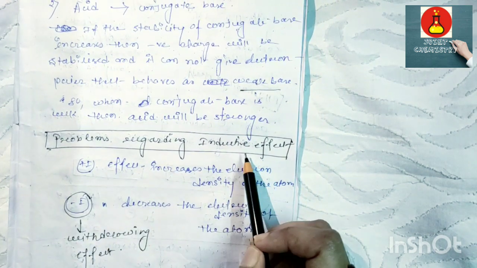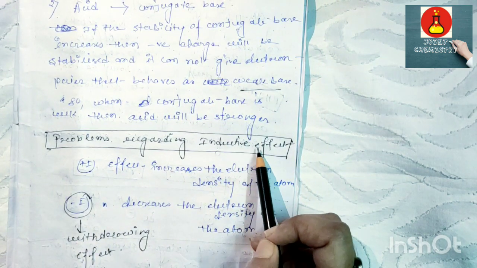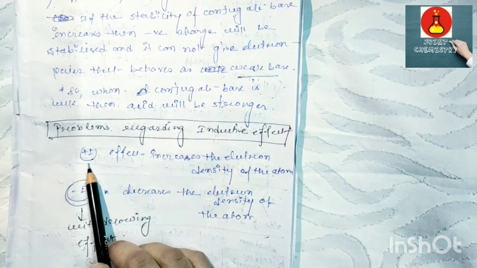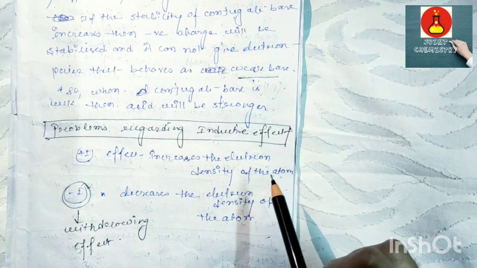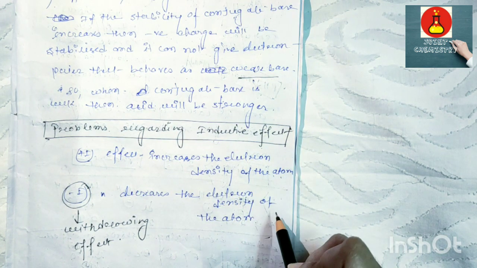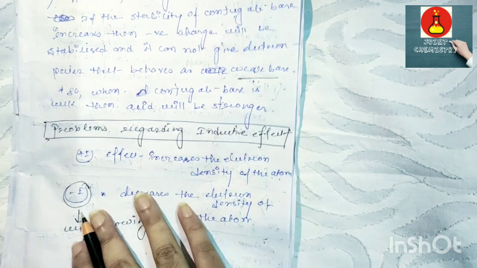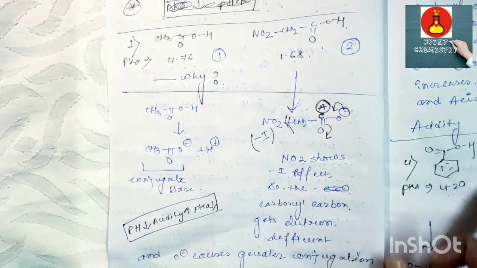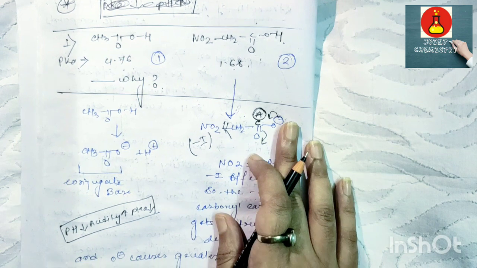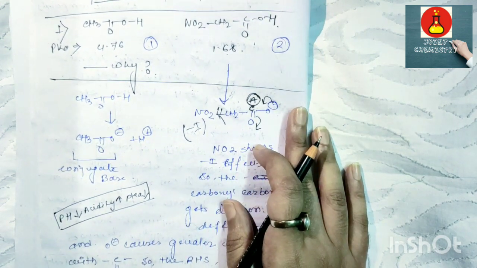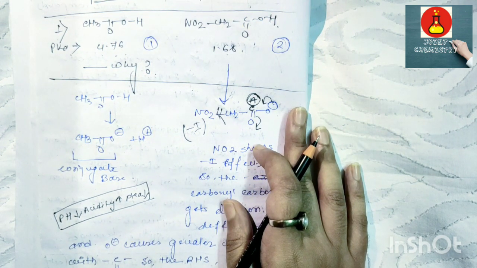Now we are discussing problems regarding the inductive effect. We know that the plus I effect increases the electron density of the atom, and the minus I effect, which is called the withdrawing effect, decreases the electron density of the atom. The first problem is CH3COOH, and another acid is given, NO2CH2C double bond OH.